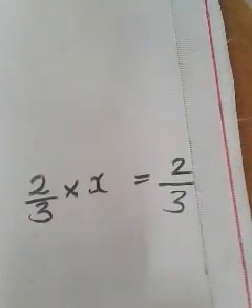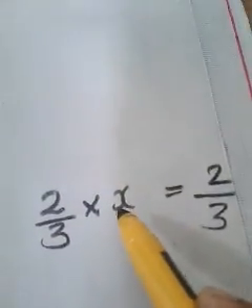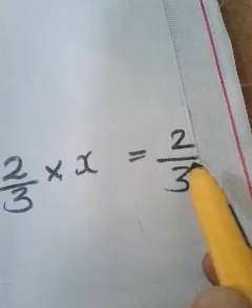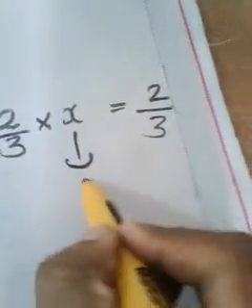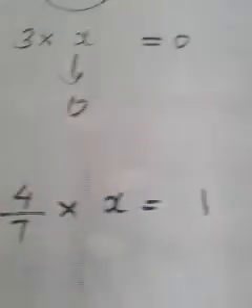2 by 3 into x is equal to 2 by 3. That means we have to find an unknown number such that when you multiply the unknown with 2 by 3, we will get the same result, 2 by 3. What will be that number? That will be 1, because we know that when you multiply 1 with any number, we will get the same number.